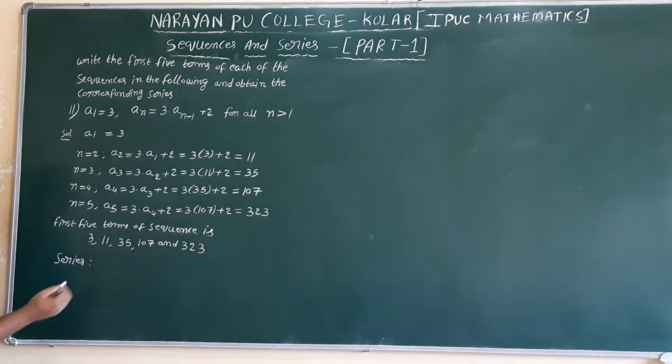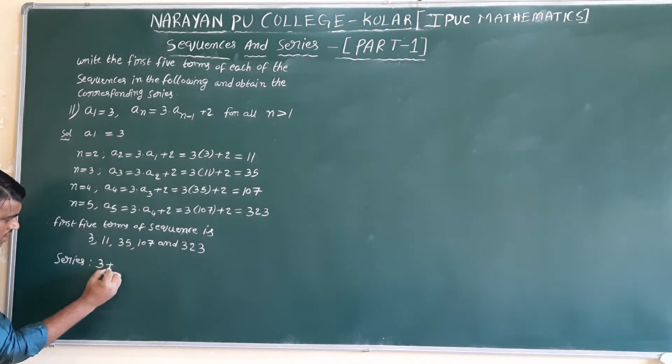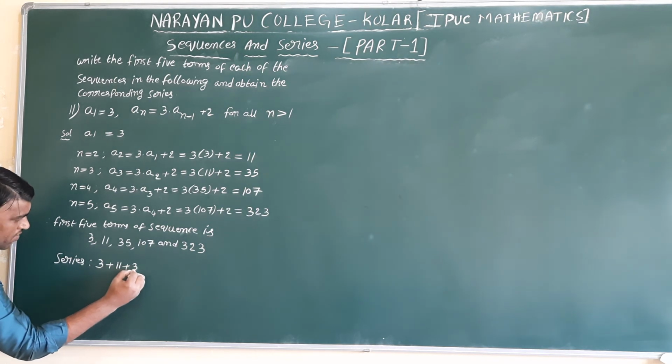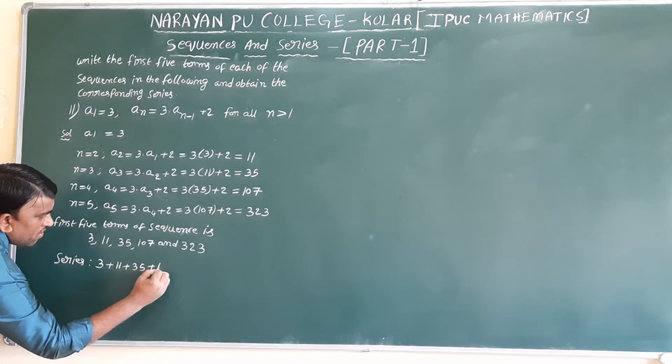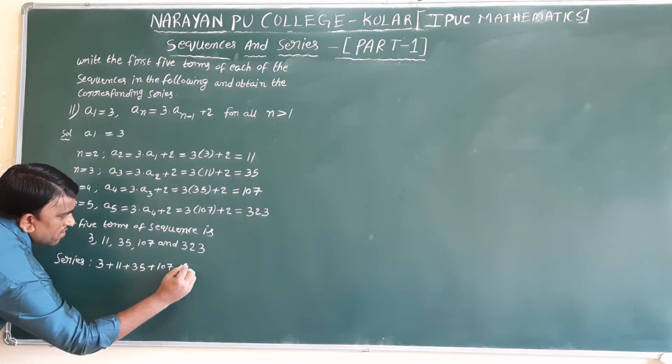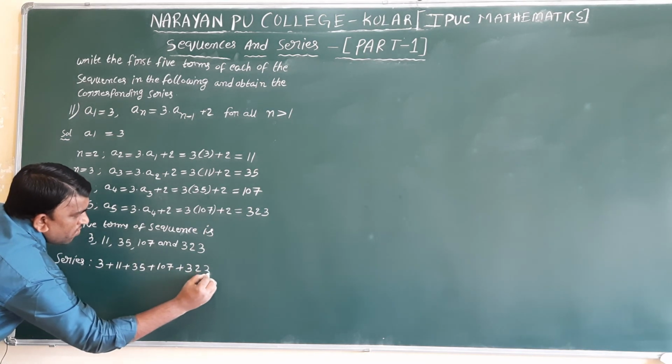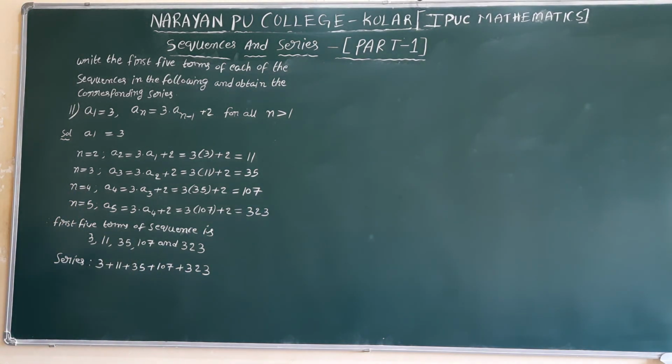So the series you can write in the form of this summation: 3 plus 11 plus 35 plus 107 plus 323. No need to add these values. Write in the form of series. Next question: